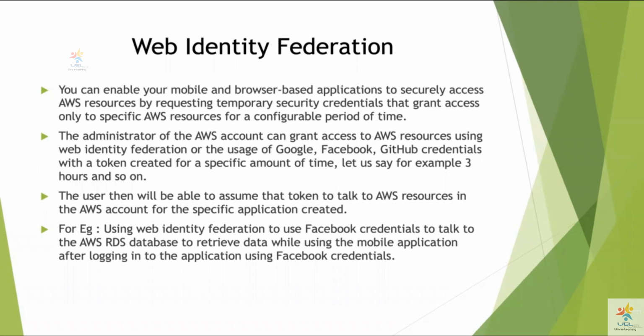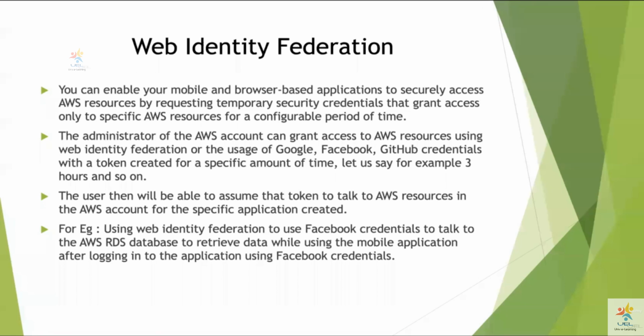Similarly, like we discussed about Web Identity Federation, the administrator of the AWS account can grant access to AWS resources using Web Identity Federation, with Google, Facebook, or GitHub credentials and a token that is created for a specific amount of time, let's say 3 hours or so on. Then the user will be able to assume that token to talk to AWS resources in the AWS account that you have provided.